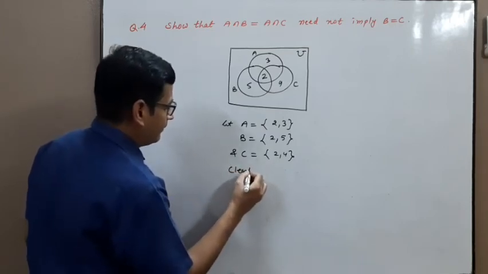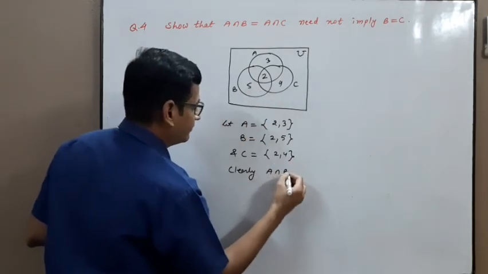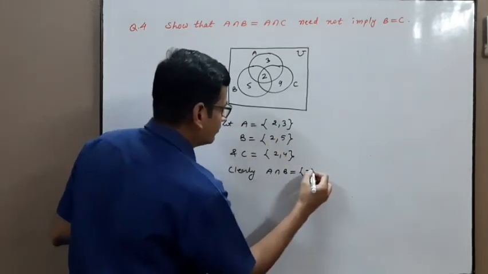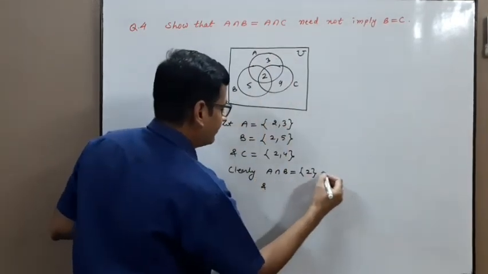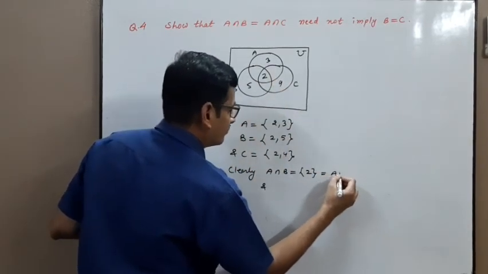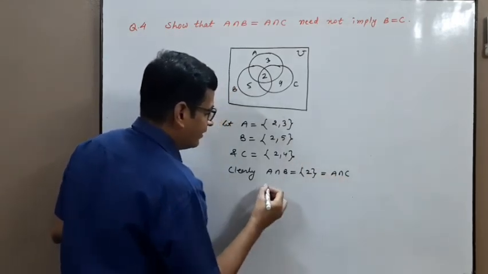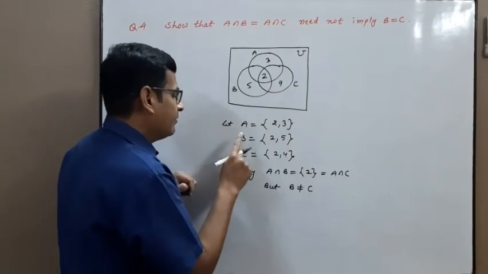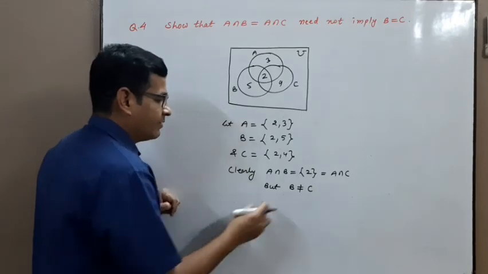Clearly A intersection B is equal to {2} and A intersection C is equal to {2}. So both are equal. A intersection B equal to A intersection C, but B is not equal to C. Every element of set B is not an element of set C. Every element of set C is not an element of set B. It means B not equal to C.